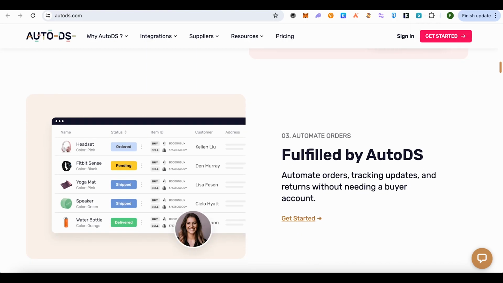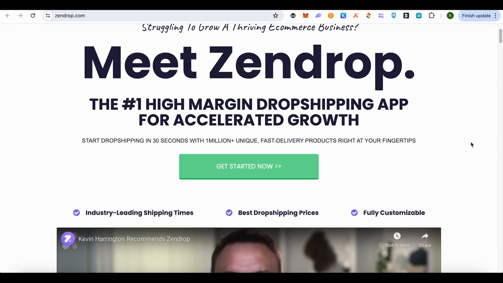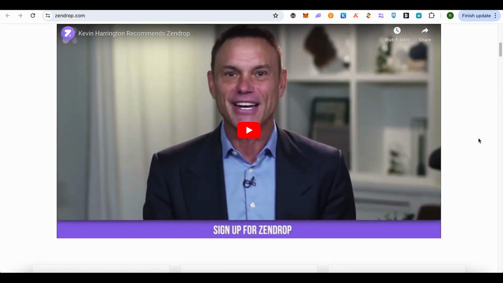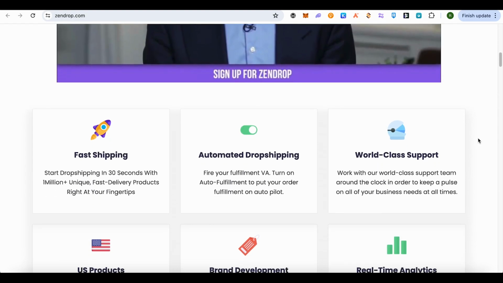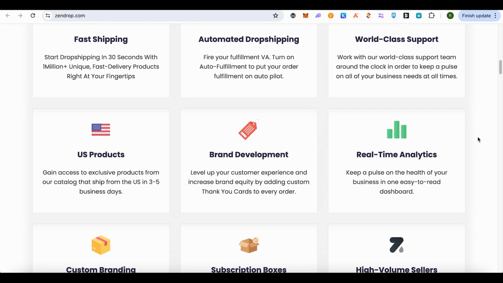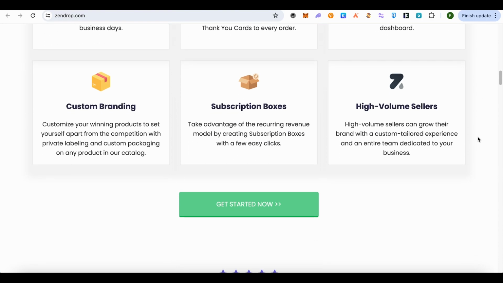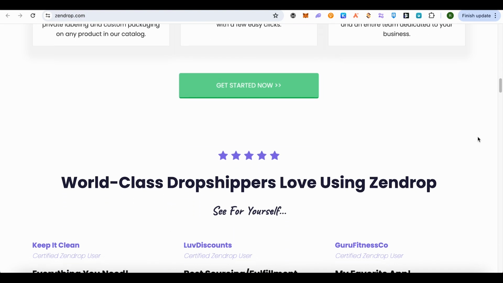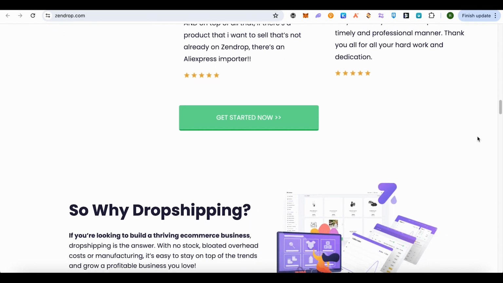But when it comes to Zendrop, you would be able to automate your drop shipping with US based products, and there will be fast shipping associated with it. You will also be able to get help in finding the high quality proven products which are performing quite well in the drop shipping market. Also, you would be able to customize your branding to your product packaging. This way you would be able to enhance your brand reach and you would be able to create a brand for yourself.